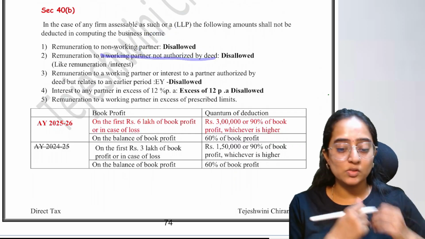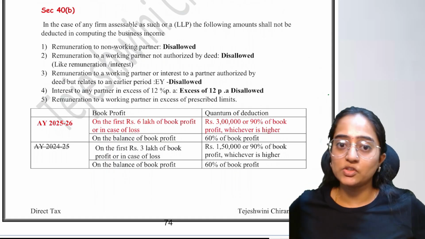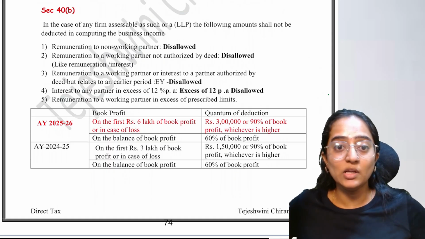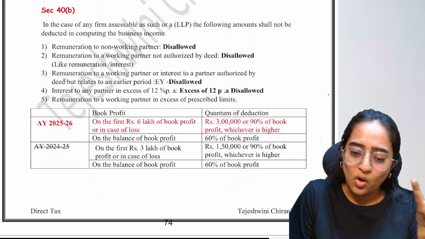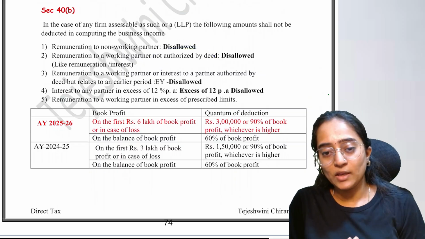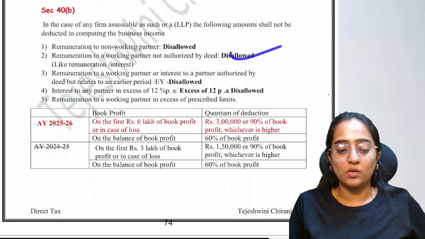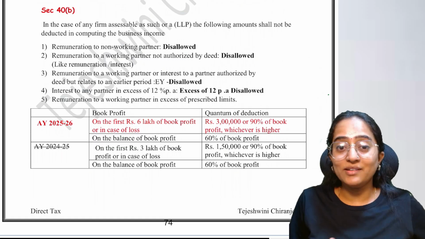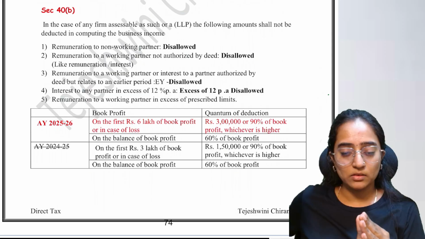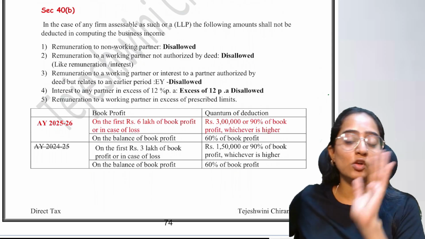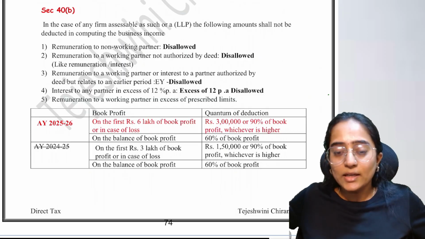Next, remuneration to working partners not authorized by the deed. You are telling me you have paid remuneration to this fellow, who is a working partner, but that was not there in the deed. You should show in your deed that the salary would be allowed. Otherwise it is disallowed. Now you are intelligently stating that you are allowing it in the deed, and you are telling that for the earlier years also we will allow the salary. Why will they do that?